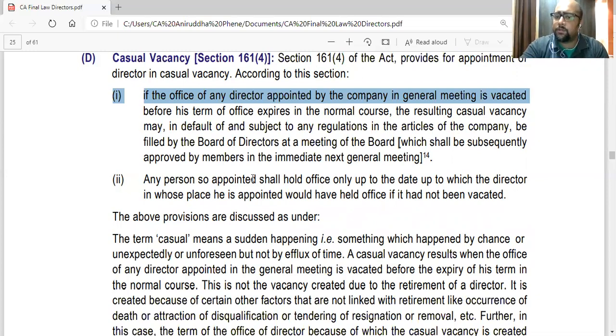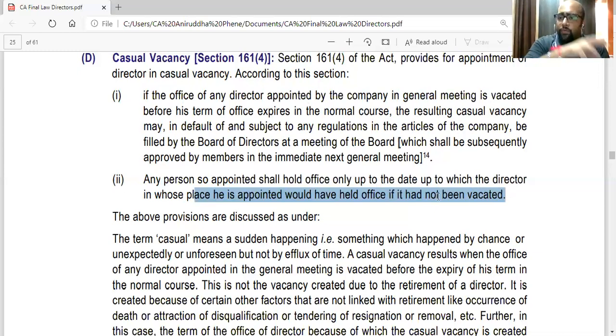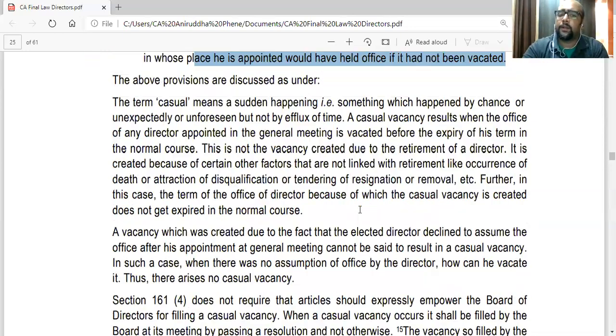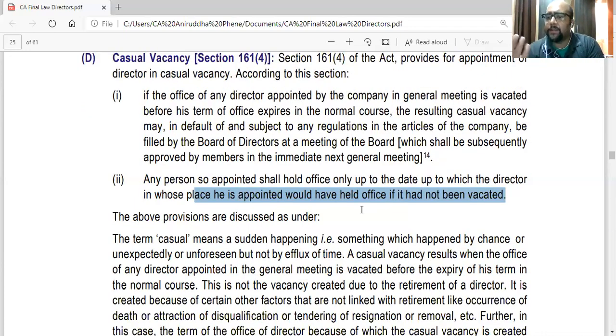Any person so appointed shall hold office only up to the date up to which the director in whose place he is appointed would have held office if it had not been vacated. So the person who is appointed as a director in this casual vacancy will continue for the remaining term of the original person. So for example, the original director's term is like 5 years and now 2 years is left. So that person will continue for 2 years.